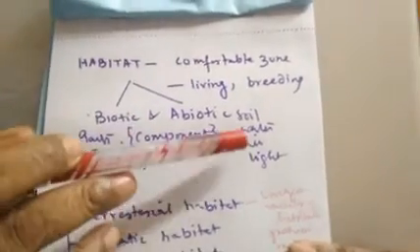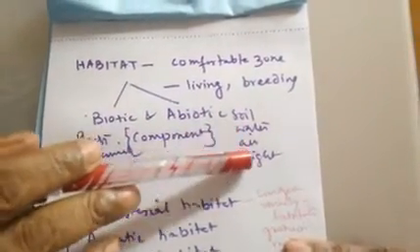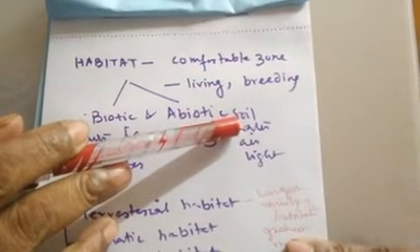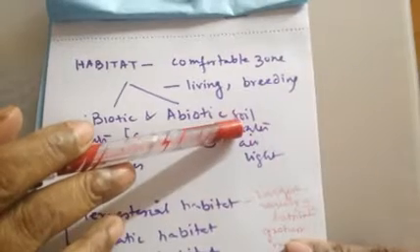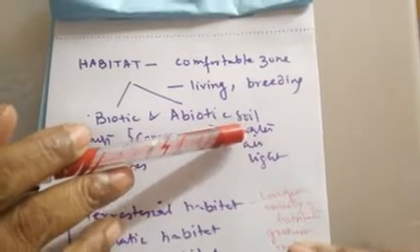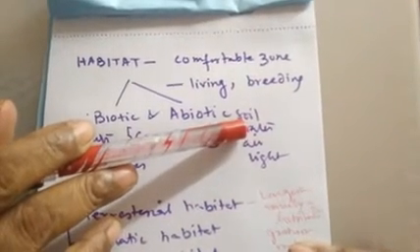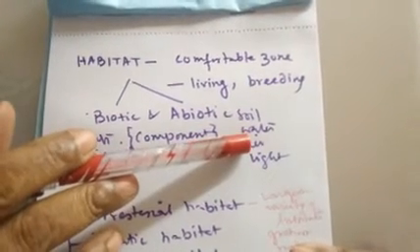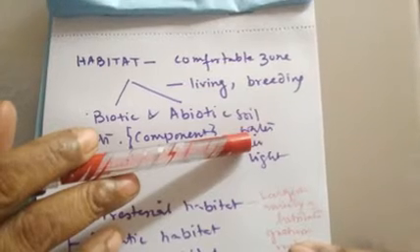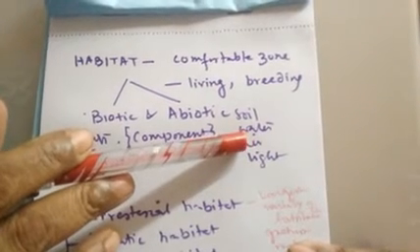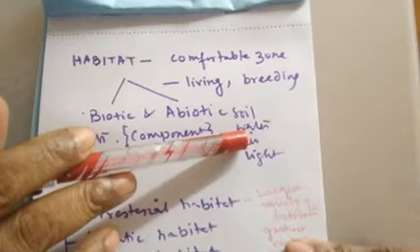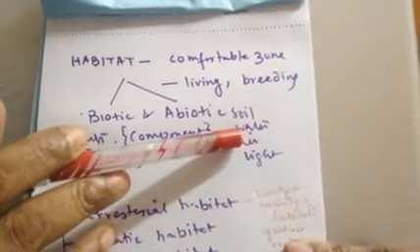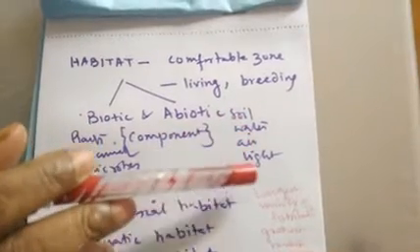Now another part of the habitat is the abiotic component, like soil. In the desert there is sandy soil where the cactus grows well, but we know that many plants grow better in clayey soil. So likewise soil, water: there are aquatic plants which grow in water, and most terrestrial plants require moderate water. The desert plants can live without water. So water is also a component.